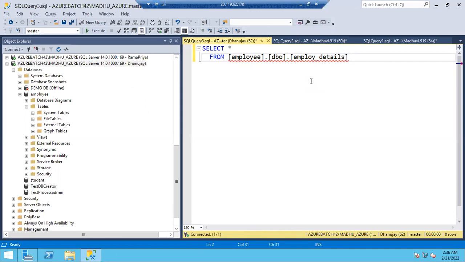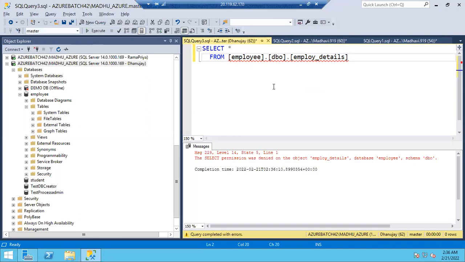No, sir. Correct, sir. Okay, this is fine. Why? Because even though master is here, I'm giving the employee database name here, so no issues, I can execute. But what it is saying: the select permission was denied on the employee database. Dhanunjay is not authorized to see the data. Even though somehow he knows the table name, he still cannot access the table. Why? Because he doesn't have permission.